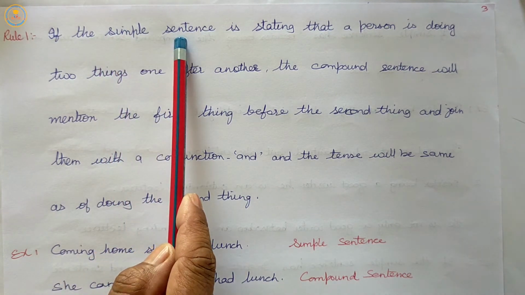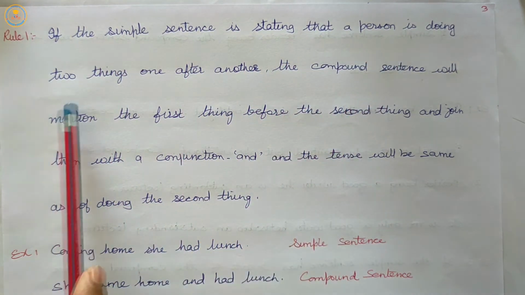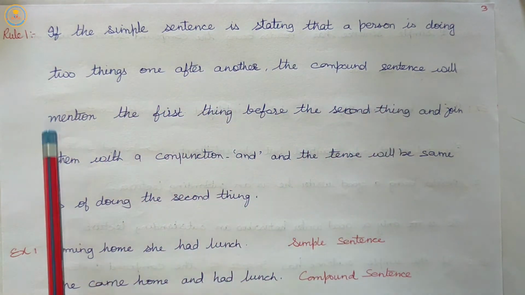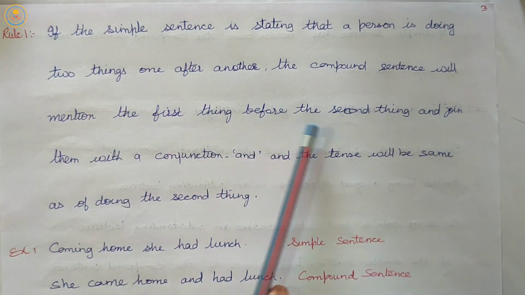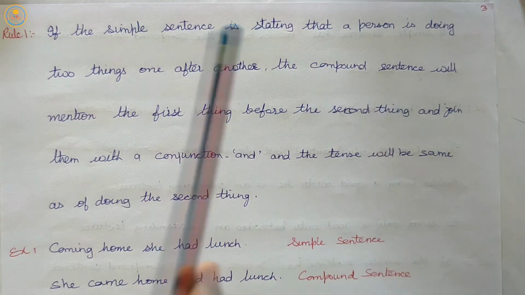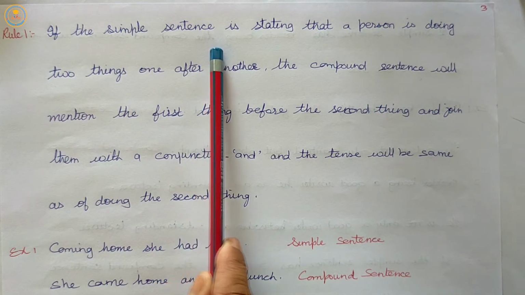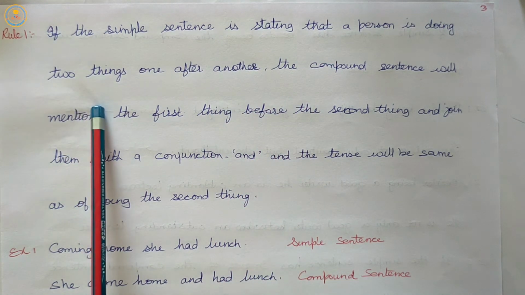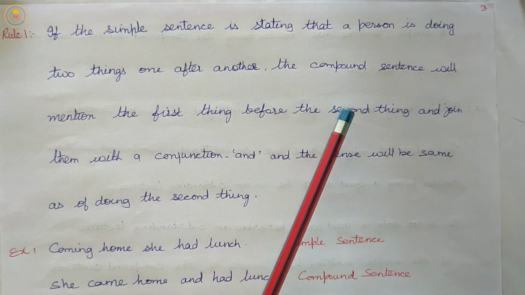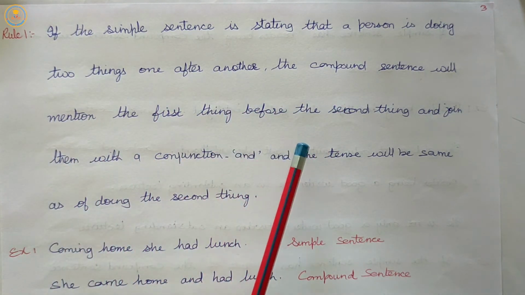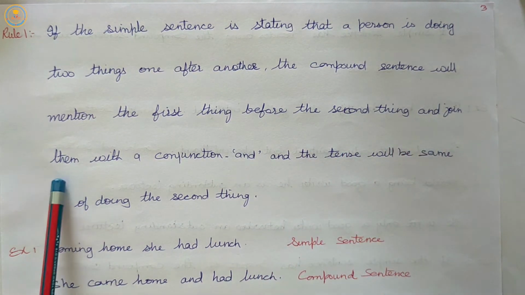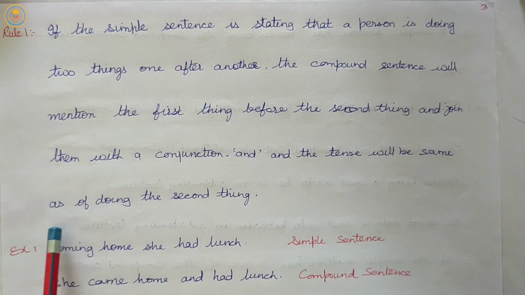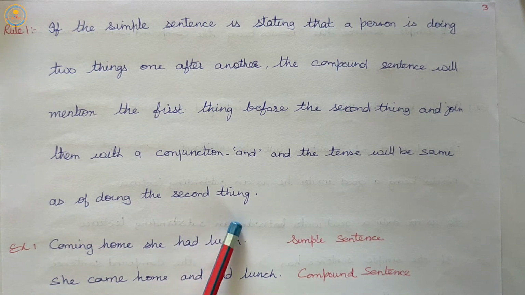If the simple sentence is stating that a person is doing two things, one after another, the compound sentence will mention the first thing before the second and join them with a conjunction, and the tense will be the same as of doing the second thing.